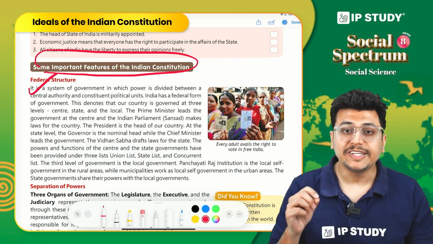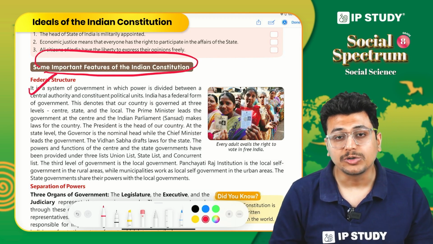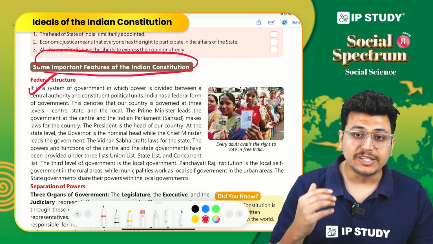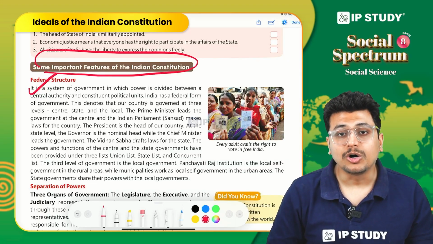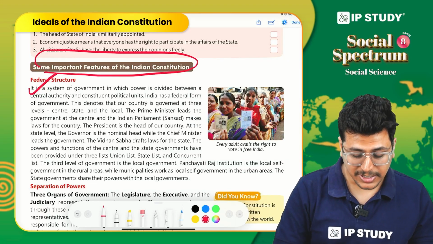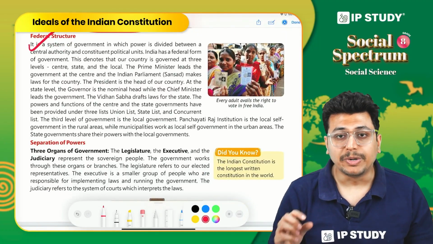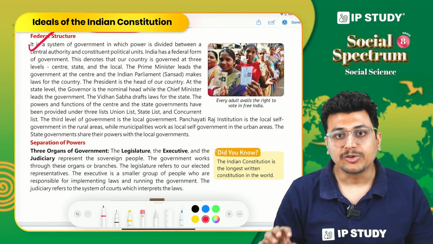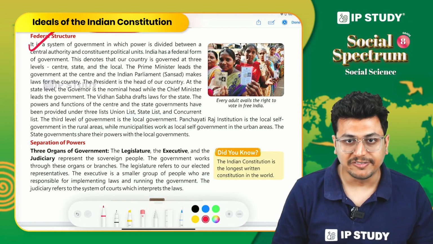So it is the state government which actually shares some responsibilities with the local government, and when the constitution was framed, there was no concept of additional or separate powers for the local government. So center, state and local all have different responsibilities, but union, state and concurrent are the three main lists in which the subjects are divided.